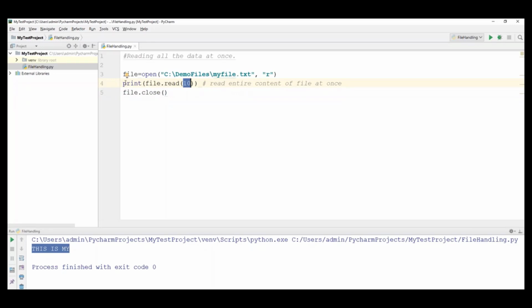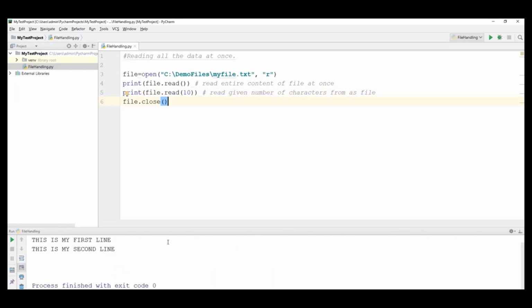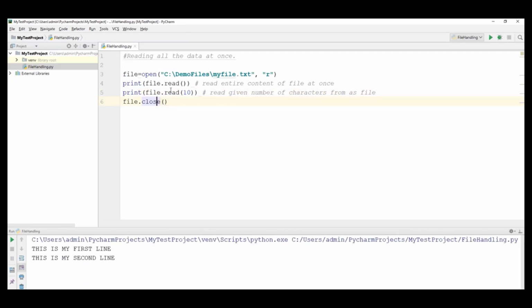Let me write both the things. Here, this one, don't specify a number. This particular statement reads the entire content of the file at once, but this statement will read a given number of characters from a file. How many characters? The given number of characters will be read. Now run this code and it prints the exact output.